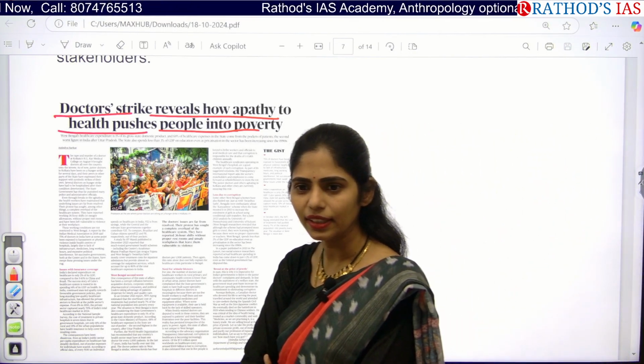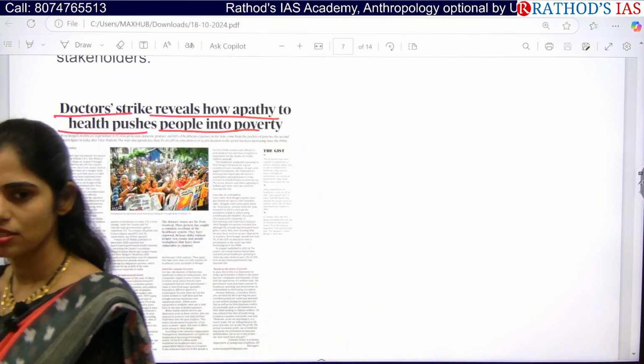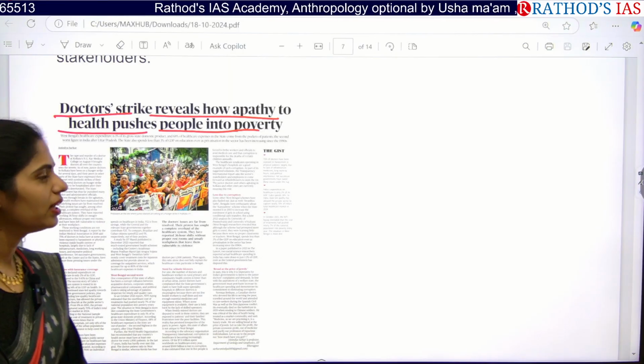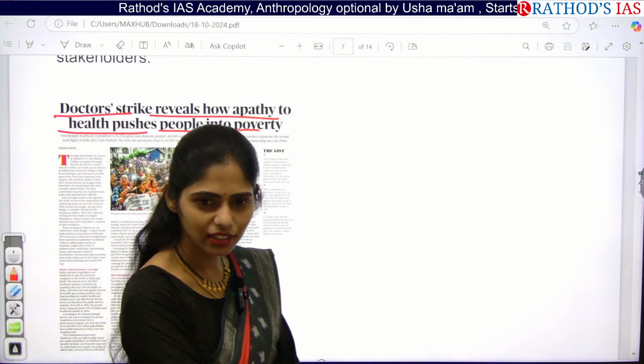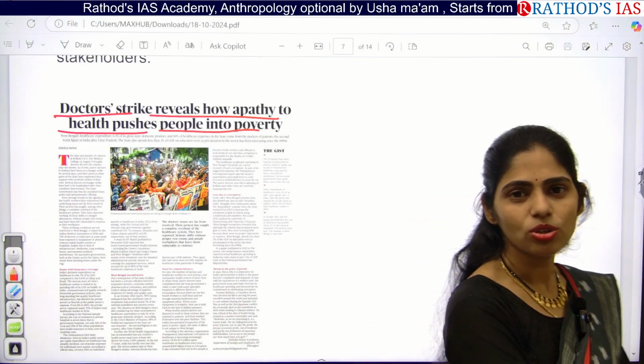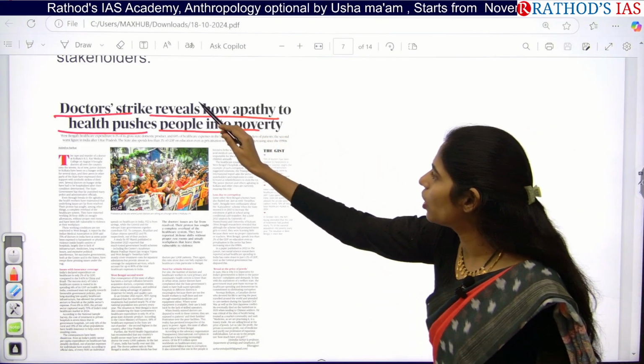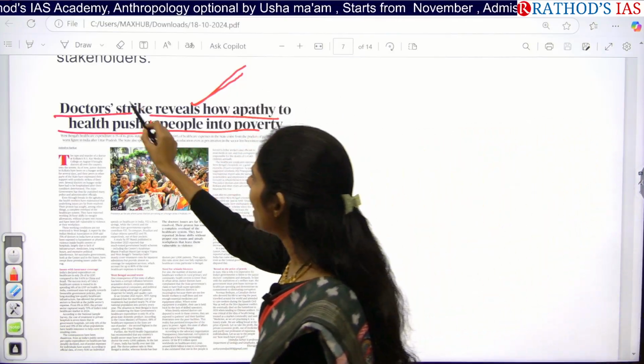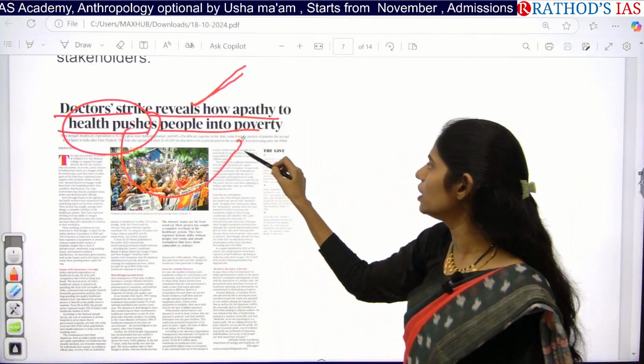But what about ethically? What is the ethics of doctors? They have to treat the people. So rather than treating people, they are going on strikes. Is it correct? Ethically, is it right? No. This article is saying that whenever doctors go on strike, it has an impact on the health of people. Further, it will lead to poverty.